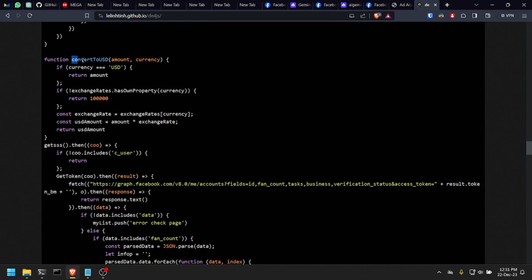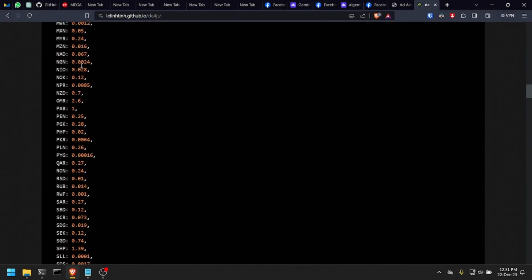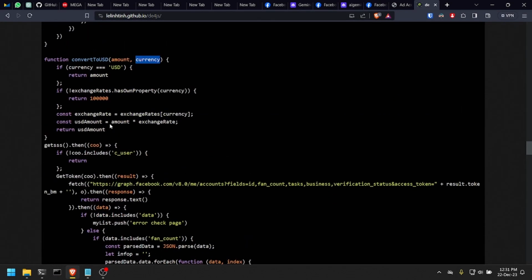There's this function here to convert some amount of money into dollars. You put the currency, for instance Brazilian reais or euro, and you put the amount, and it will convert it to dollars. The funny part is that it checks if the currency that you put is dollar. If it is, then it will just return the amount itself, because $1 equals $1 for any amount of dollars. And if you put a currency that is not listed on this list that we just saw, for some reason it returns 100,000.